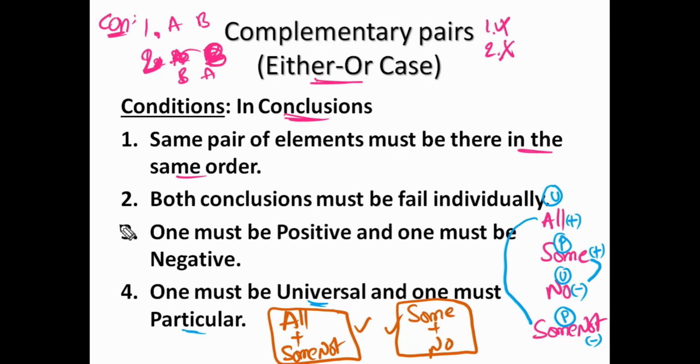Okay, combining these two points, this is the result. One must be positive, one must be negative, one is universal, one is particular. Combining these two points, these are the conclusions. Okay, so remember those four points. One is the same pair of elements must be there in the same order. Both must fail individually. And third point and fourth point together is either all plus some not or some plus no must be there.